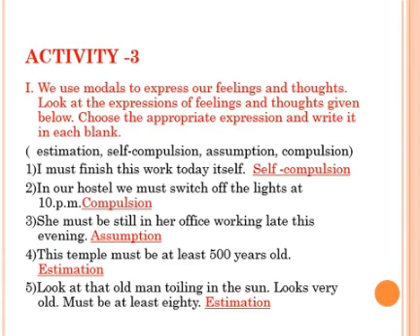She must be still in her office working late this evening. Assumption. This temple must be at least 500 years old. Here it is an estimation. Fifth question. Look at that old man toiling in the sun. Looks very old. Must be at least 80. This also comes under estimation.